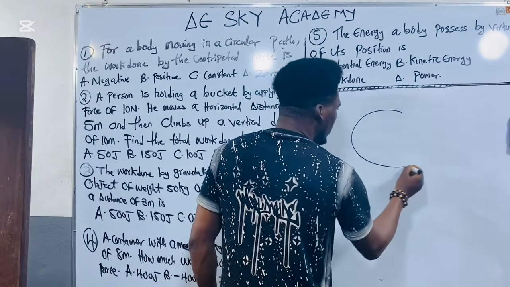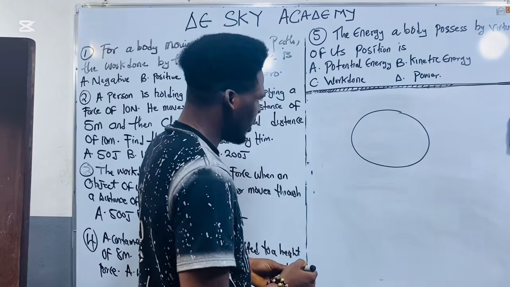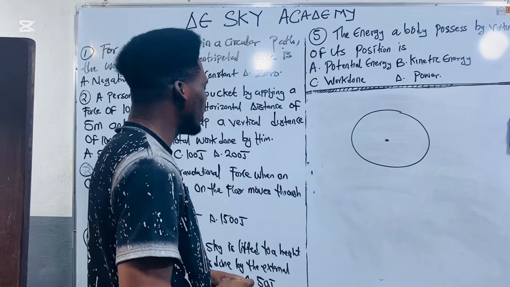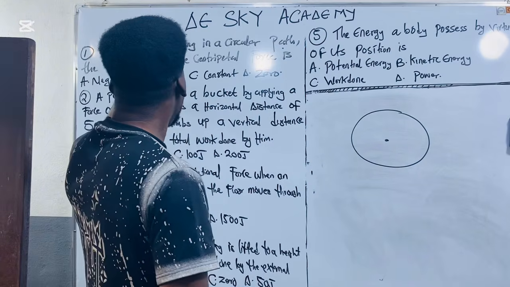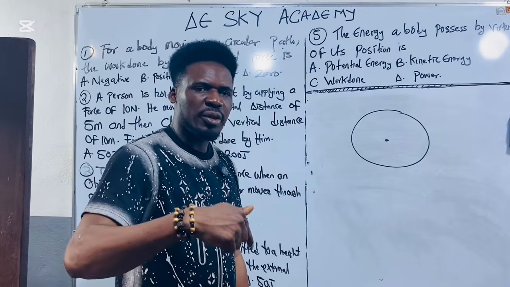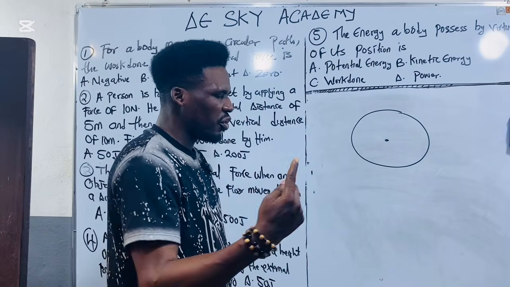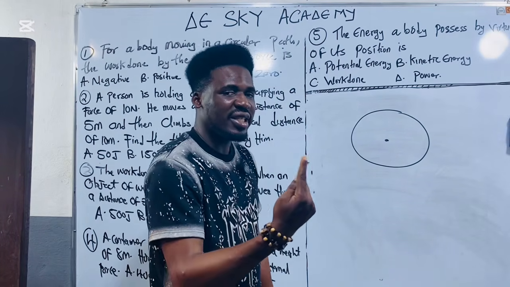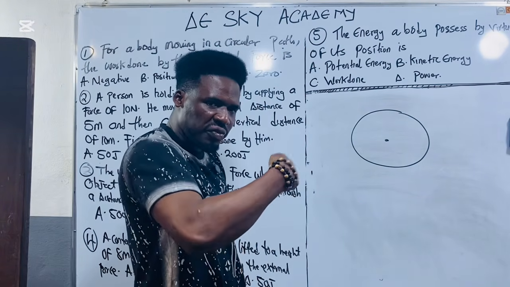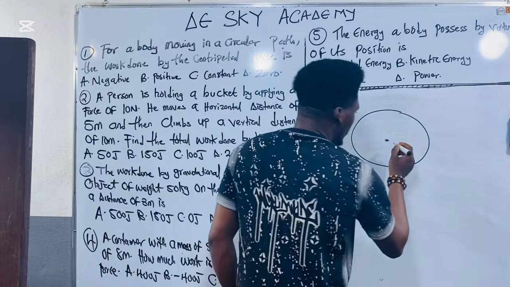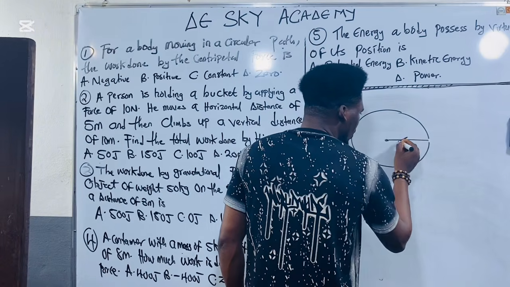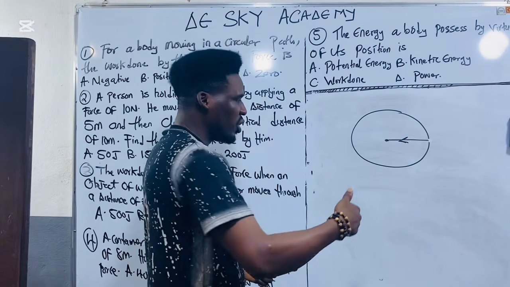I have a body that is moving in a circular path. Remember that this is the center of the body. Now they said the work done by centripetal force, so we are talking about centripetal force. What is centripetal force? Centripetal force is the force that actually keeps an object in a circular motion, and the direction of that force is towards the center. That means it is moving inwardly.